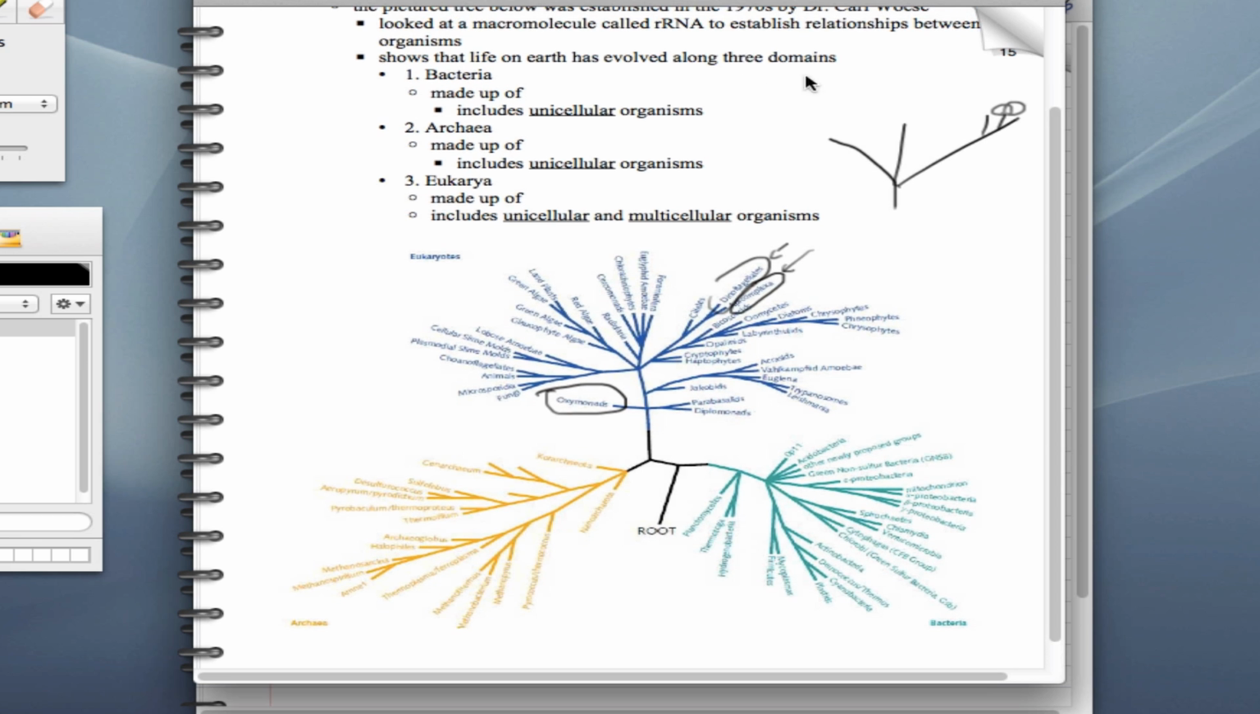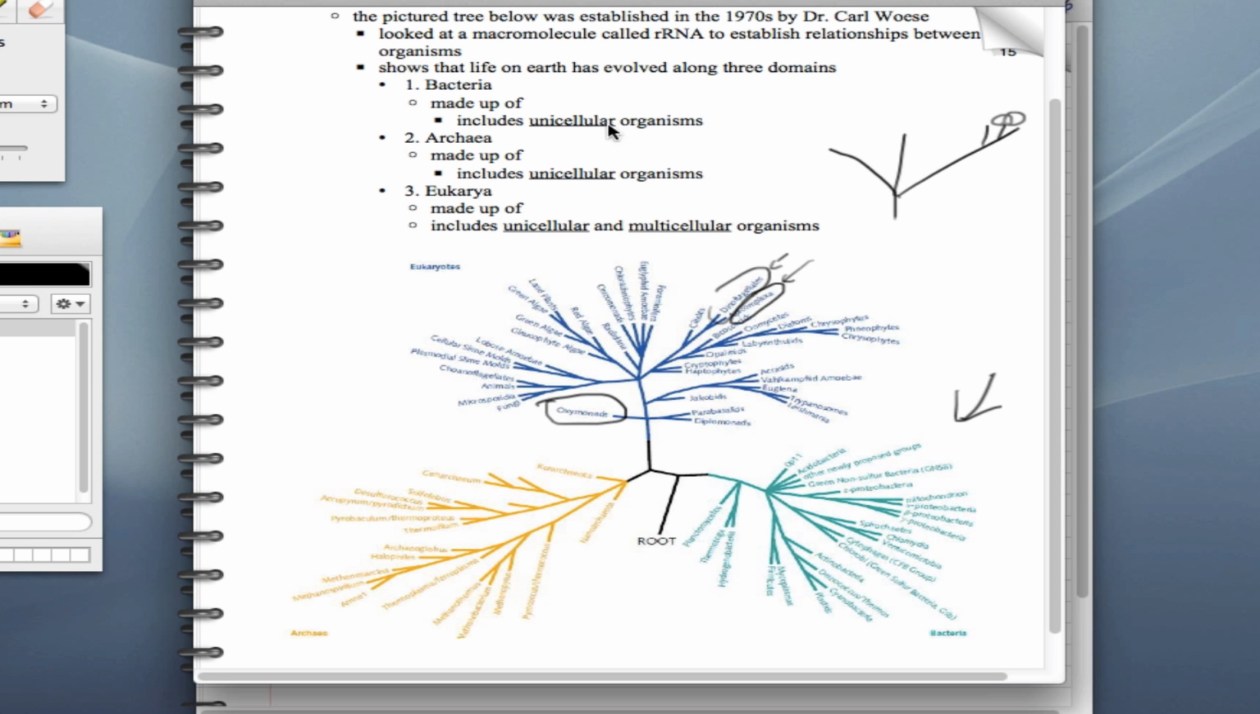So the last thing that we're going to point out about these three branches, or these three parts of the tree, is that they're called domains. And there's a few characteristics that I want you to know about each of these domains. The first, bacteria, which is right down here, is that it is made up of unicellular organisms. So all of these are single-celled organisms. And archaea, over here, are also unicellular organisms. Eukarya, however, are made up of both unicellular and multicellular organisms.